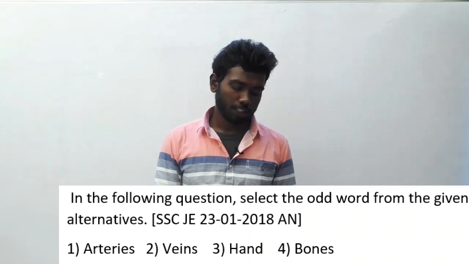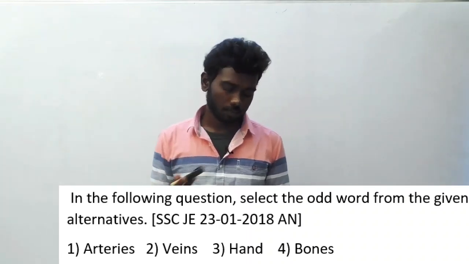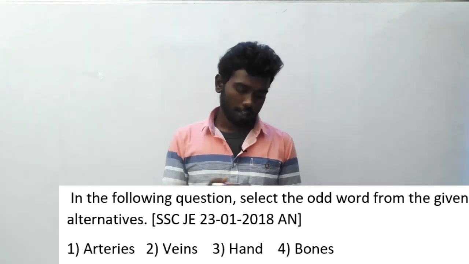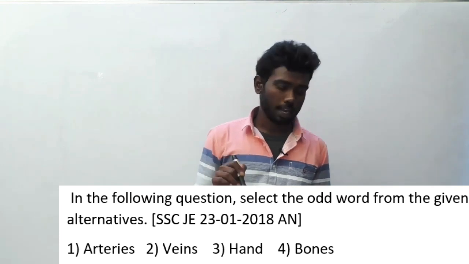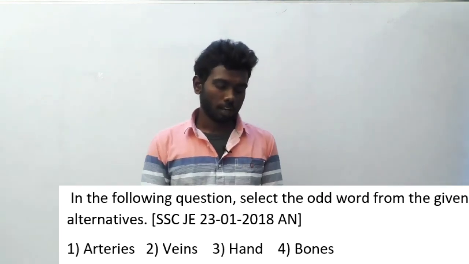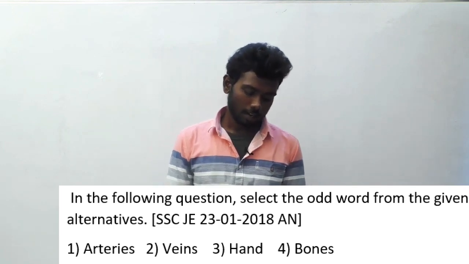In the following question, select the odd word from the given alternatives. This question was asked in SSC JE 23/1/2018 afternoon session. The words are arteries, veins, hand and bone.